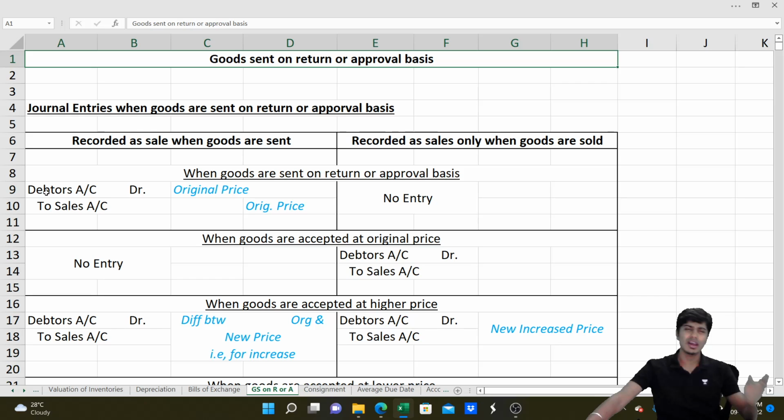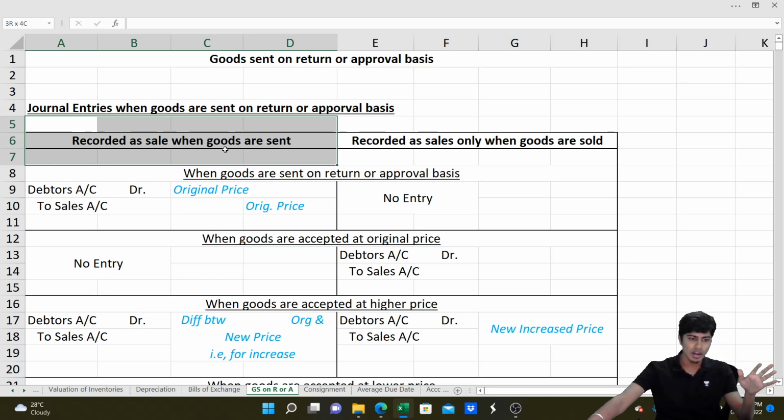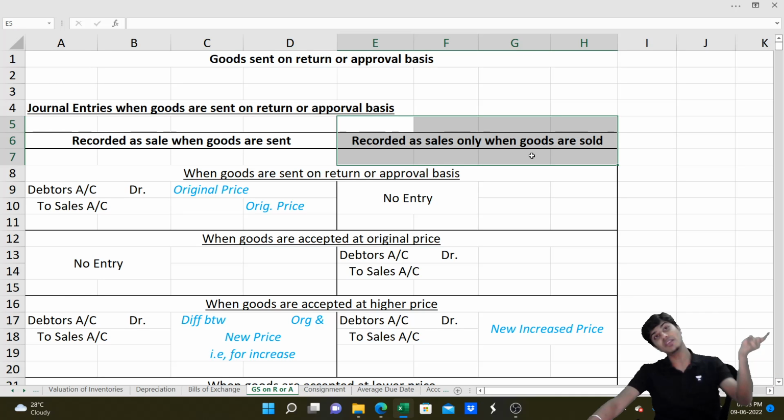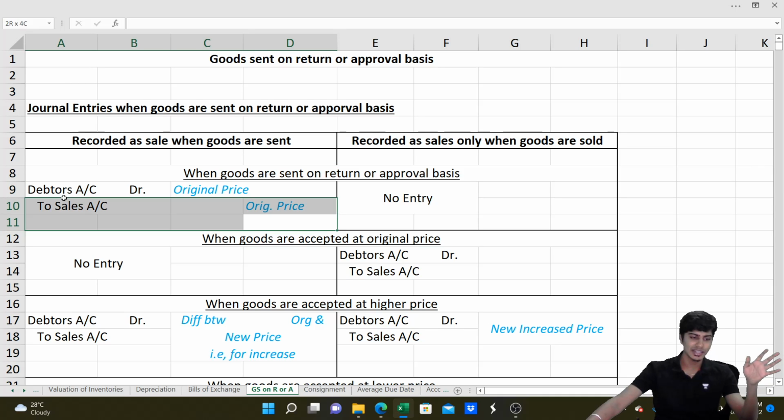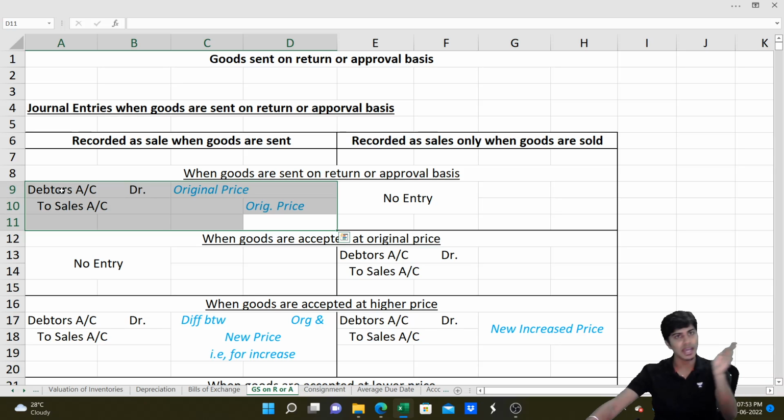At this junction, the organization has two options. One, it can record it as a sale when the goods are sent, or it can not record it as a sale when the goods are sent and wait till acceptance to record. However, in the majority of cases they write the entry of sale whenever it is sent. If the entry is written at the time of goods being sent, the entry is debtors account to sales. Or you can wait to write the entry on acceptance, then there will be no entry.